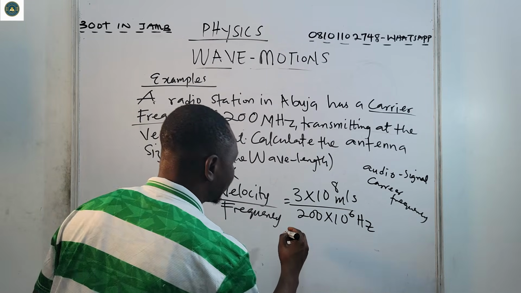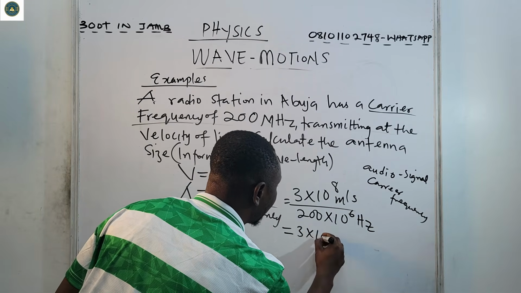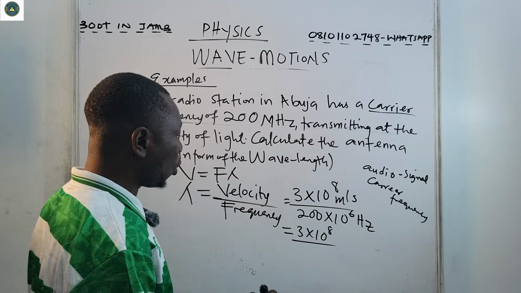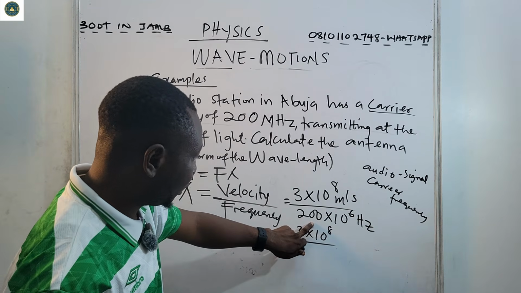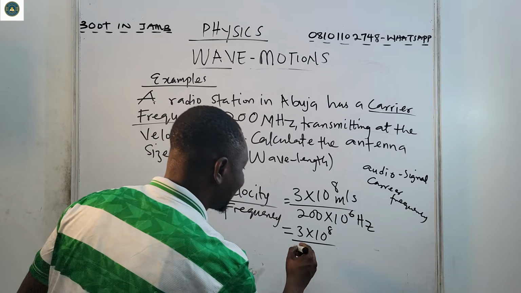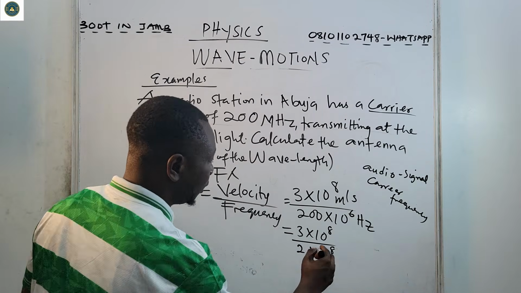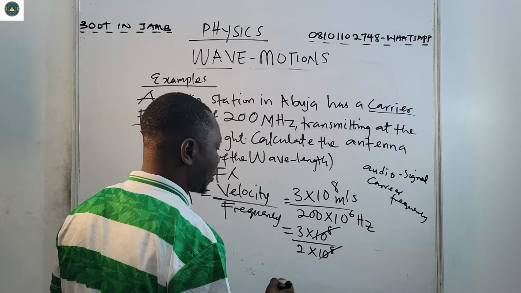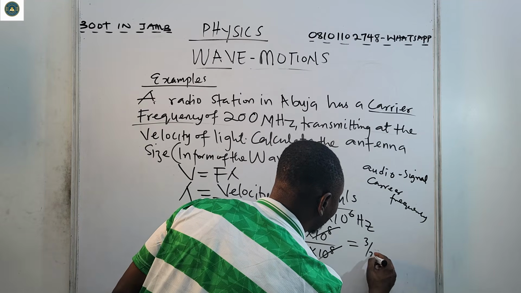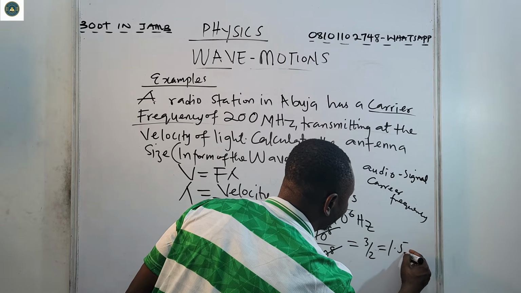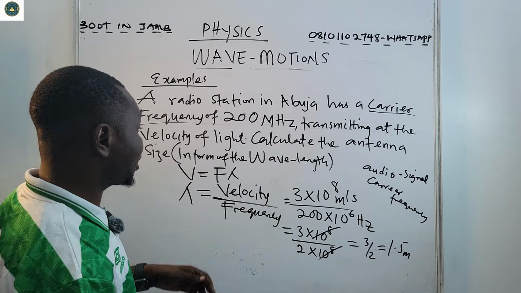Now we have 3 times 10 raised to power 8 over 200 times 10 raised to power 6. That's about 2 times 10 raised to power 8. We cancel 10 raised to power 8, and we have about 3 over 2. That's about 1.5 meters.